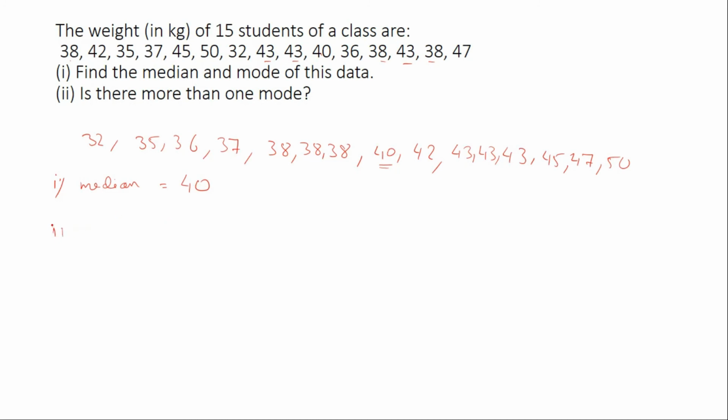Now we have to find mode. Since we are finding the mode, we have to find out which number appears the most number of times. Now in the series that we have arranged, or you can say arrayed data, we can see 38 appears 3 times and 43 also appears 3 times. So the mode will be 38 as well as 43. Is there more than one mode? Answer will be yes.